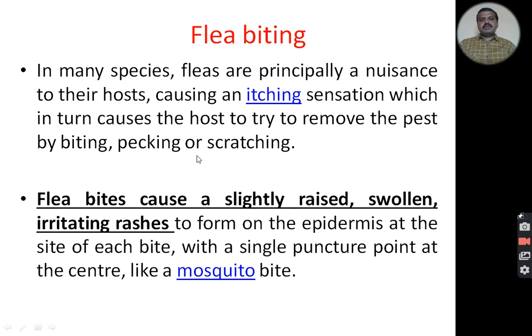Flea bites cause slightly raised, swollen and irritating rashes to form on the epidermis at the site of each bite, with a single puncture point at the center like a mosquito bite.